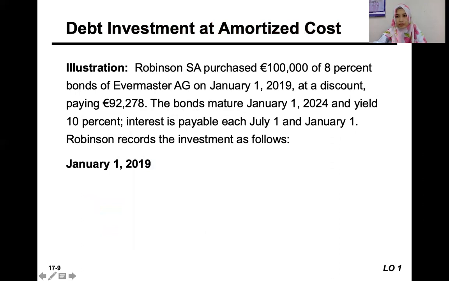Okay. Let's look at the debt investment at amortized cost. For example, Robinson purchased 100,000 of 8% bond of Evermaster AG on January 1st, 2019 at a discount. The bonds mature January 1st, 2024 and yield 10%. Interest is payable each July 1st and January 1st.